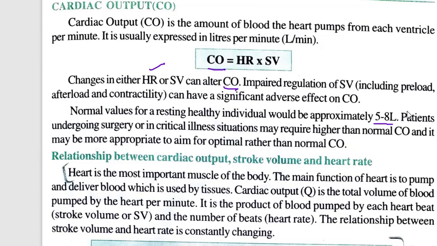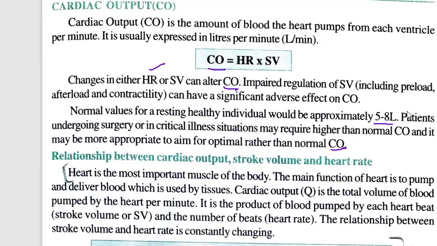Okay, so 5 to 8 liters of blood is pumped by the heart per minute. Patients undergoing surgery or in critical illness situations may require higher than normal cardiac output, and it may be more appropriate to aim for optimal rather than normal cardiac output.